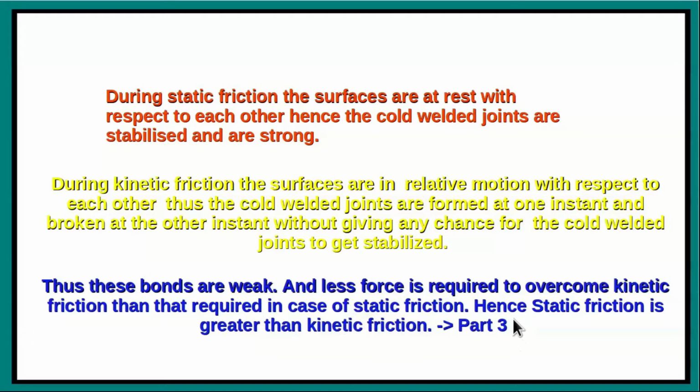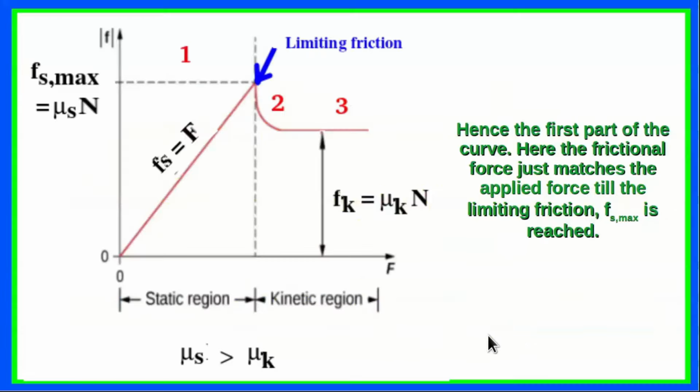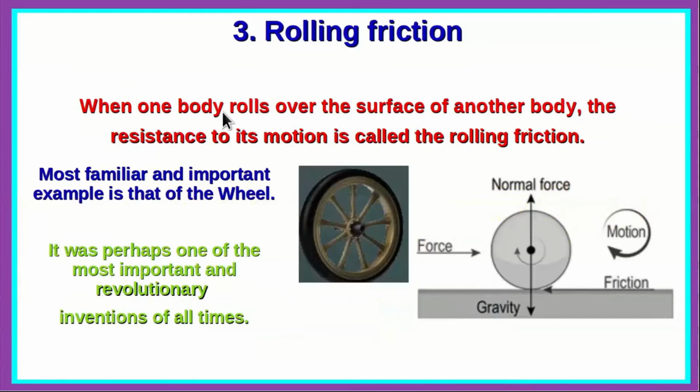So that is represented in part 3 of the earlier graph. Now rolling friction is the opposing force when one body rolls over the surface of another body. So it is the resulting resistance to the motion that we call rolling friction. So this is the case of rolling. We have the object performing a rolling motion along the flat surface, being moved by the applied force, and the frictional force develops in the opposite direction.